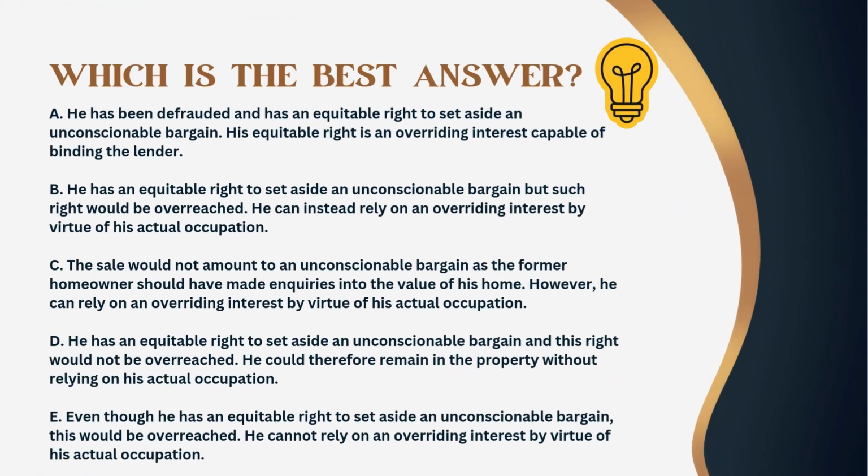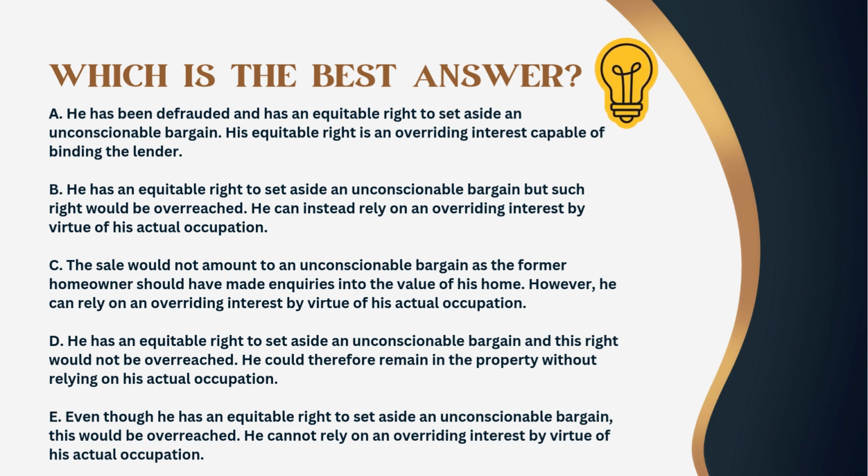A. He has been defrauded and has an equitable right to set aside an unconscionable bargain. His equitable right is an overriding interest capable of binding the lender. B. He has an equitable right to set aside an unconscionable bargain, but such right would be overreached. He can instead rely on an overriding interest by virtue of his actual occupation. C. The sale would not amount to an unconscionable bargain as the former homeowner should have made inquiries into the value of his home. However, he can rely on an overriding interest by virtue of his actual occupation.